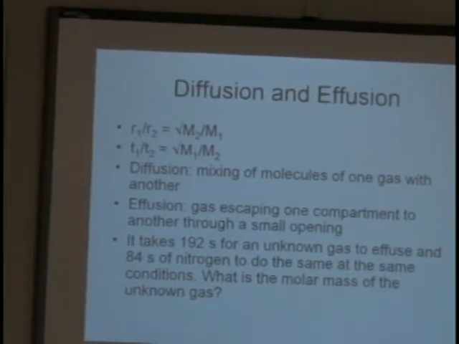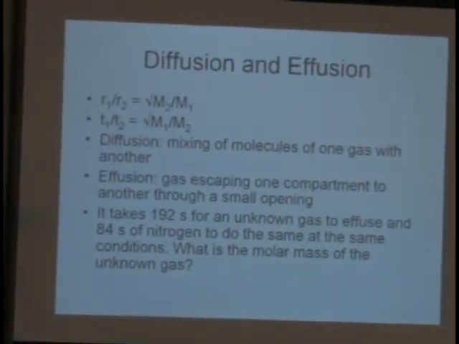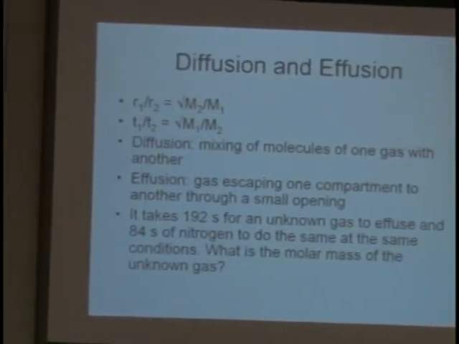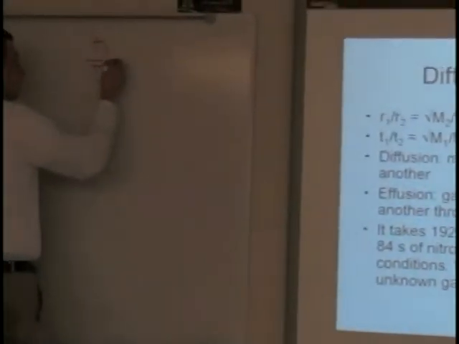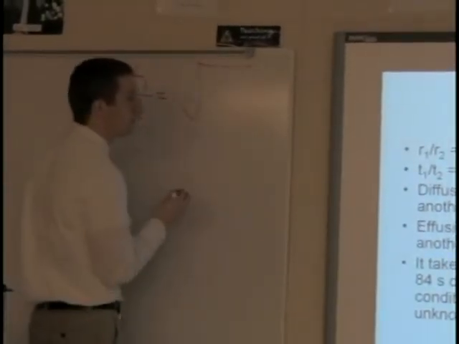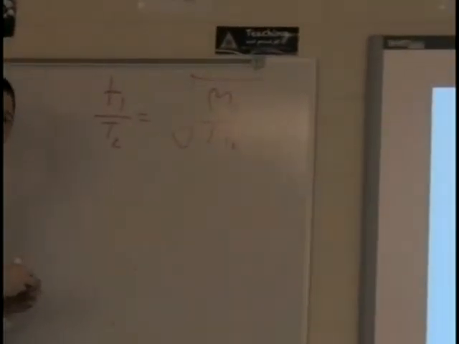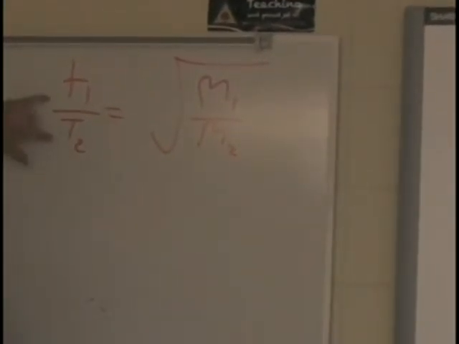Here's the problem that we're going to solve. It says it takes 192 seconds for an unknown gas to effuse, and 84 seconds for nitrogen to do the same. What is the molar mass of the unknown gas? Seconds and seconds are involved, so I'm going to use this equation. So once again, I'll write it over here to begin with. Time 1 over time 2 equals the square root of the molar mass of 1 over the molar mass of 2. Once again, if this was a rate problem, these two would be switched around, so then the 2's would be across from one another, not in this case.